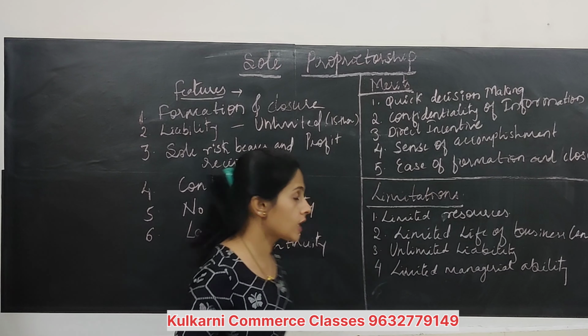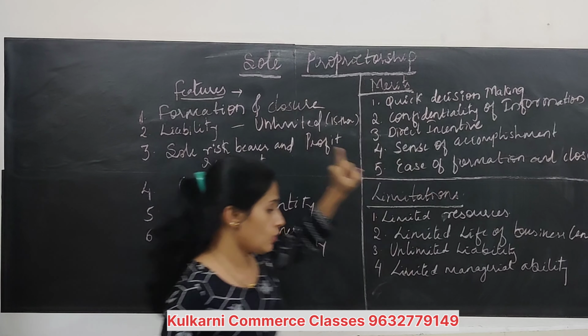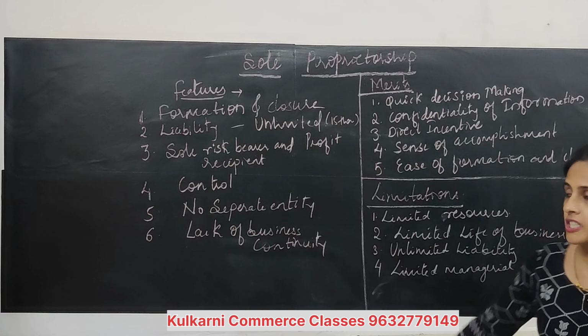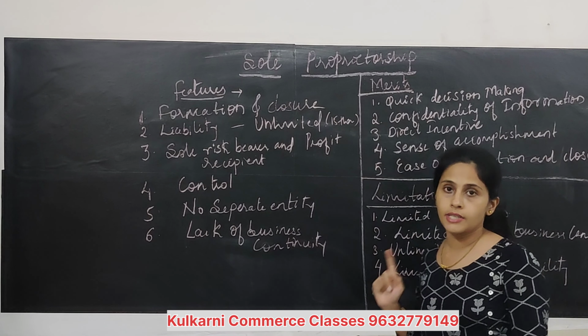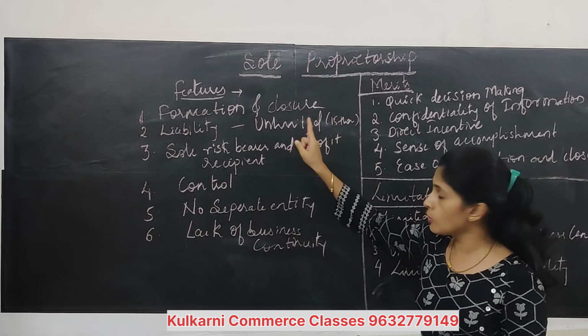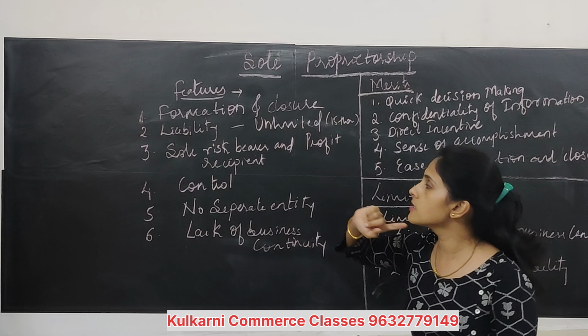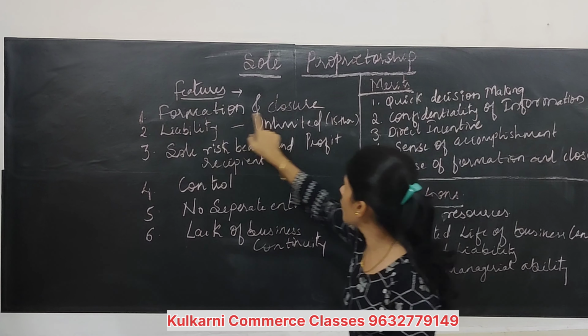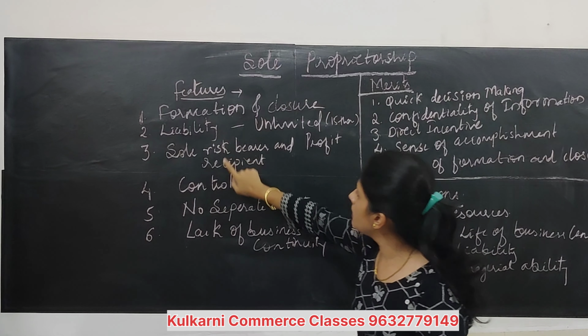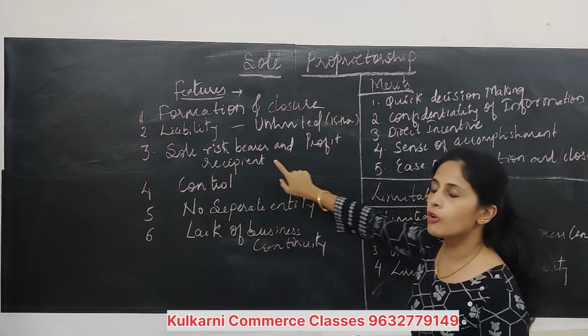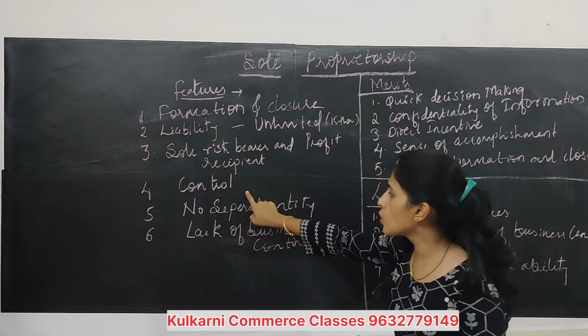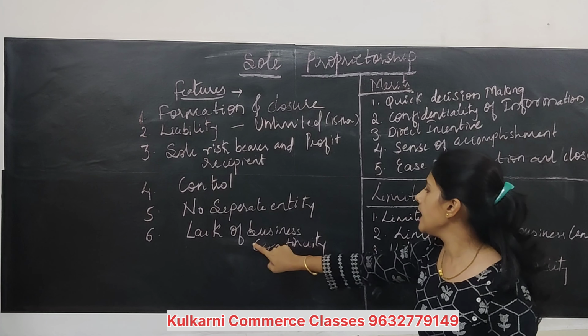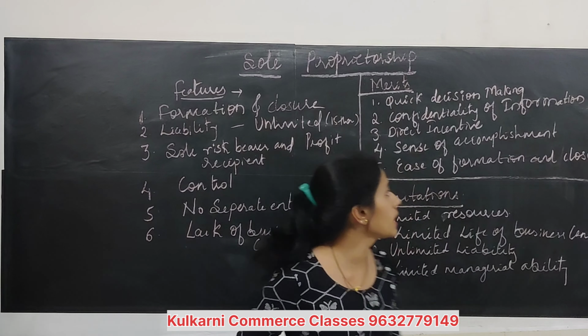We'll sum up, or conclude. First of all, what do you mean by sole proprietorship? Sole proprietorship is nothing but a single trader business. Sole means single and proprietor means owner. Then features are formation and closure, liability, sole risk bearer and profit recipient, then control, no separate entity, lack of business continuity.